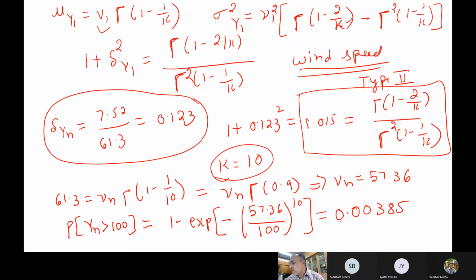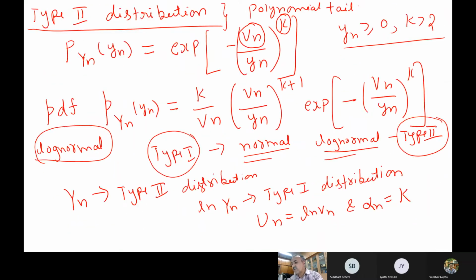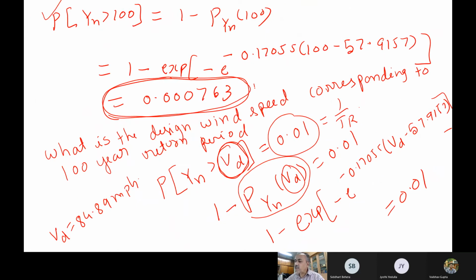Now comment on this value. Previously, assuming the data to be a type 1 distribution, how much did we get? If you remember, our probability was 0.000763.